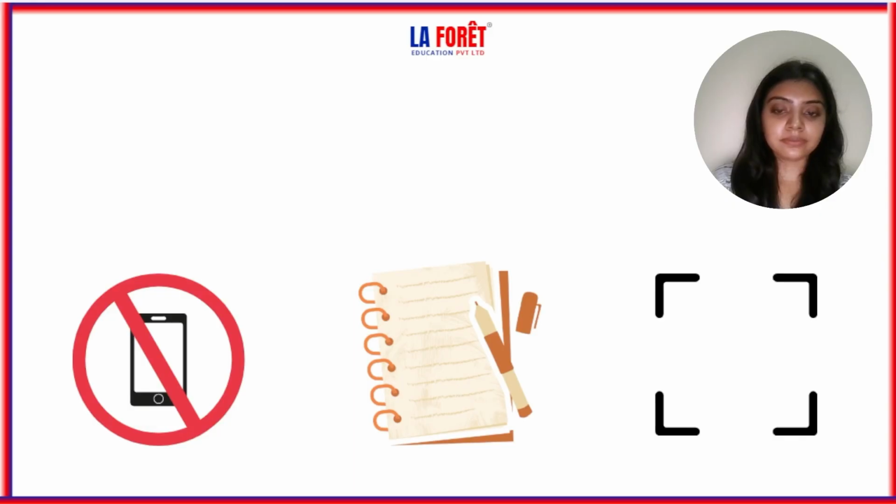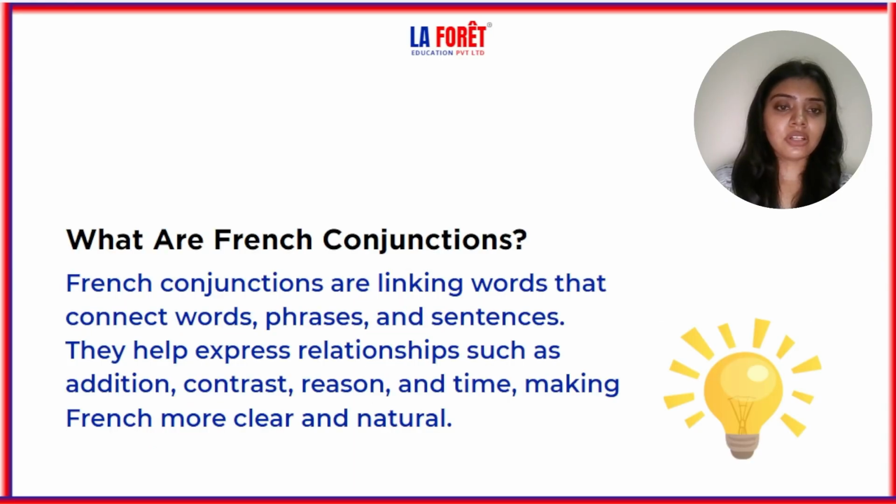C'est parti. Now, first of all, learn what French conjunctions are. French conjunctions are linking words which connect two or more words, phrases, or sentences. They help us join ideas and make sentences more meaningful. Conjunctions can express relationships such as addition, contrast, cause, consequence, time, or condition.